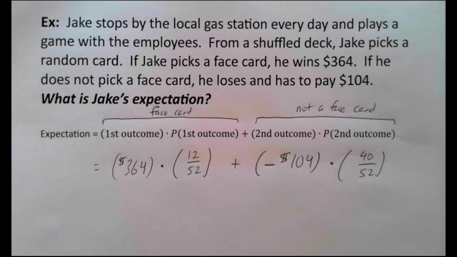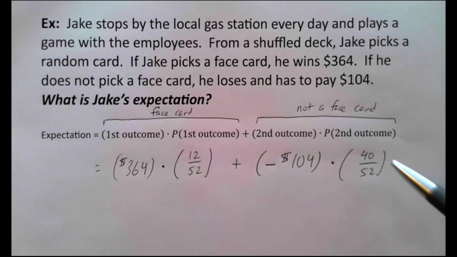So we believe if Jake plays this game, there's a 40 out of 52 chance he's going to lose. Or another way to say that, if he played this game 52 times in a row, we believe he would most likely lose 40 of them. He would most likely win 12 times out of 52 and lose 40 times out of 52. That's what we're saying here.